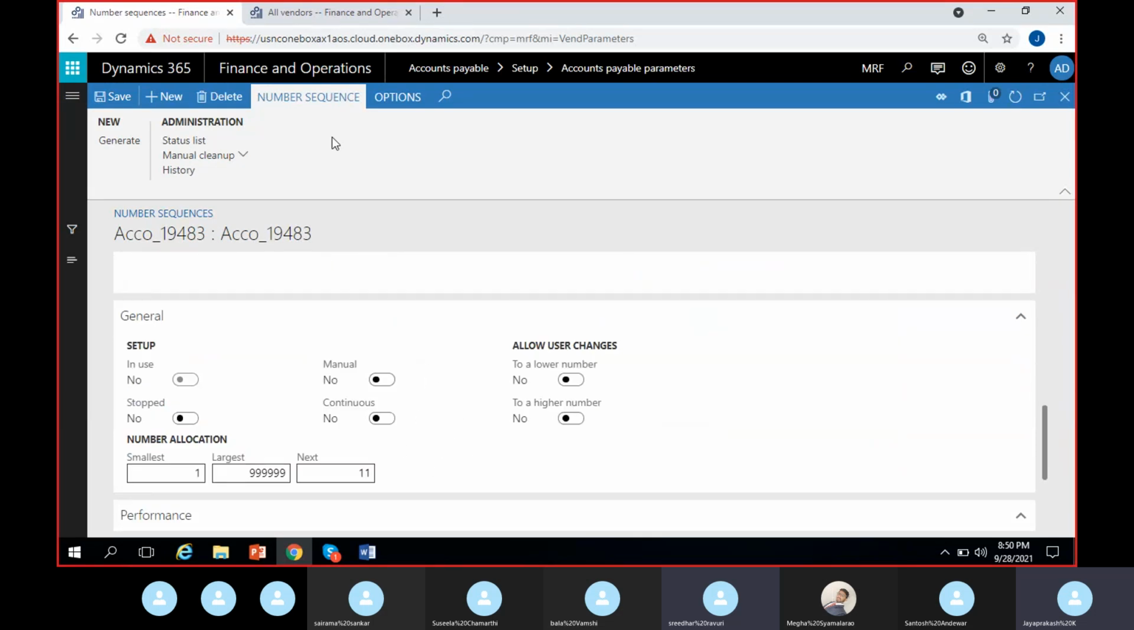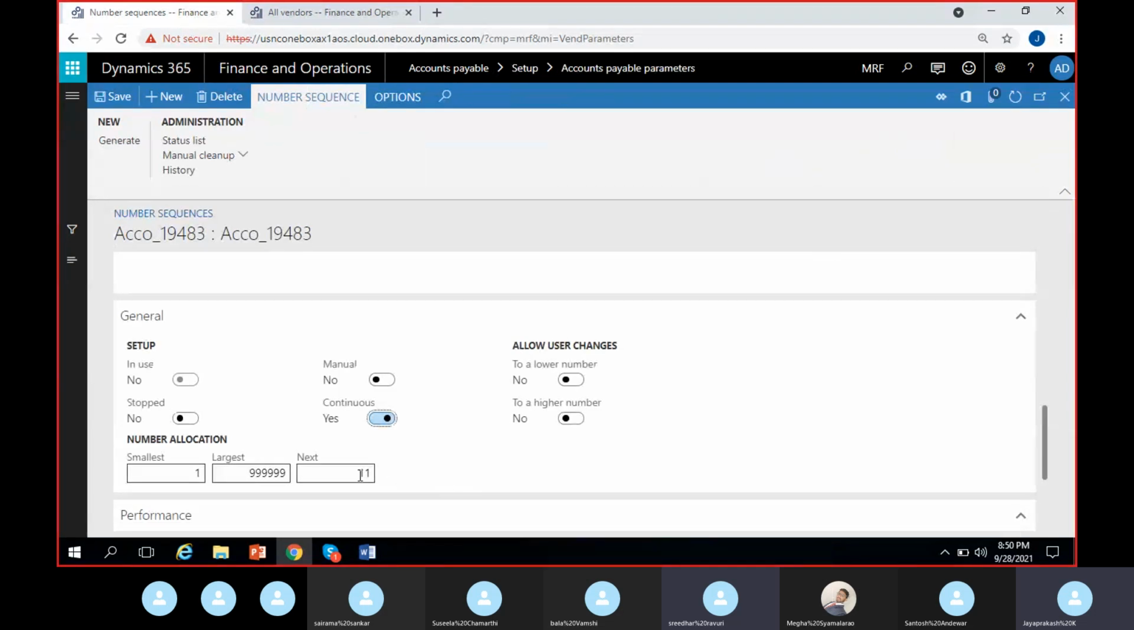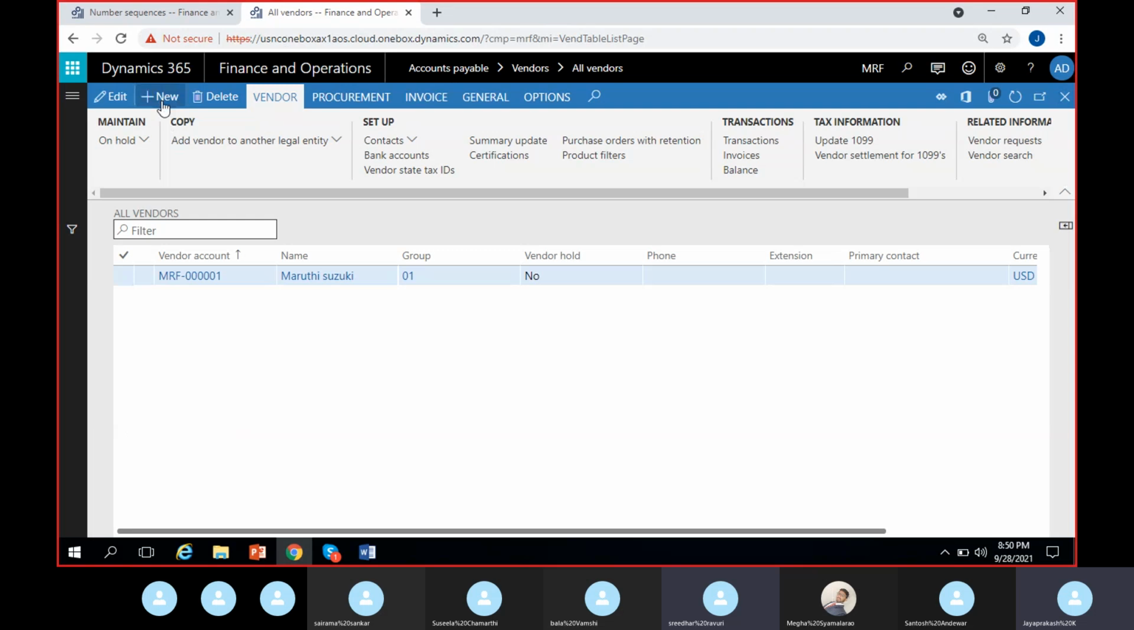So MRF with 6 digits is what I'm using, right? Here it automatically took MRF 001. Since I'm not using continuous, it is taking 11 here, but I can use 2 here. Click continuous 2. So if I create one more vendor now, suppose I just click on new here,